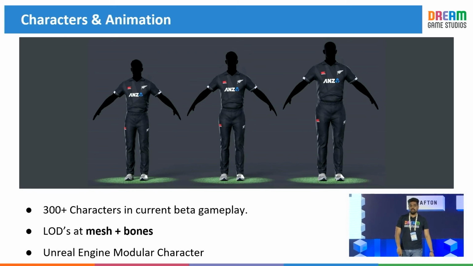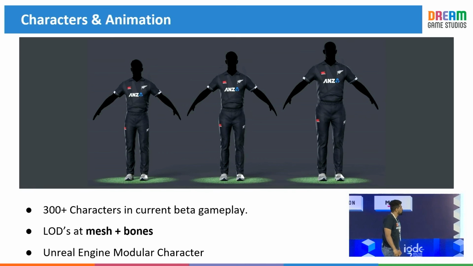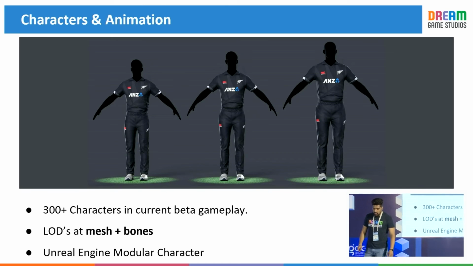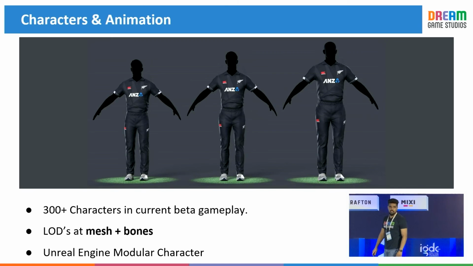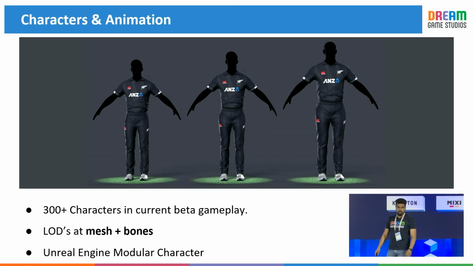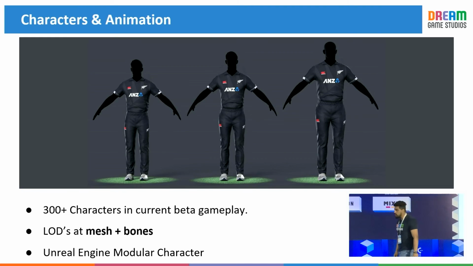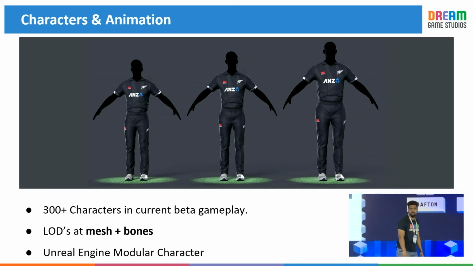Let's start with art and optimization in characters and animations. The game demanded us to create multiple characters, the players of the teams. How can we scale this? We determined that we need to create body parts and body types with respect to the players.